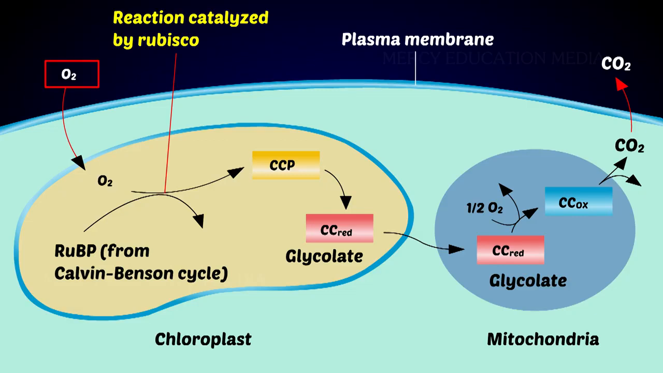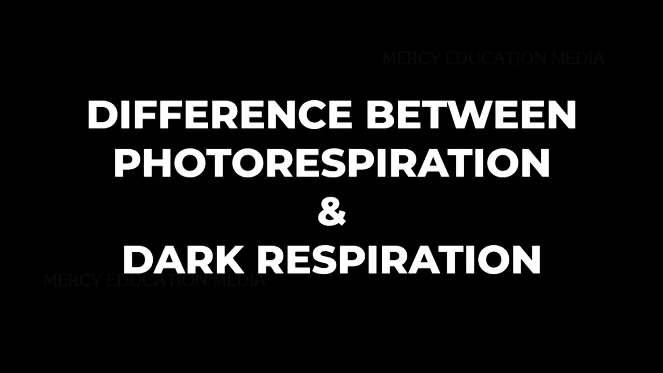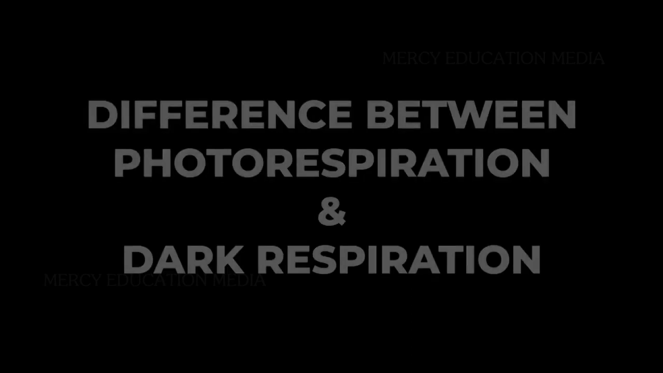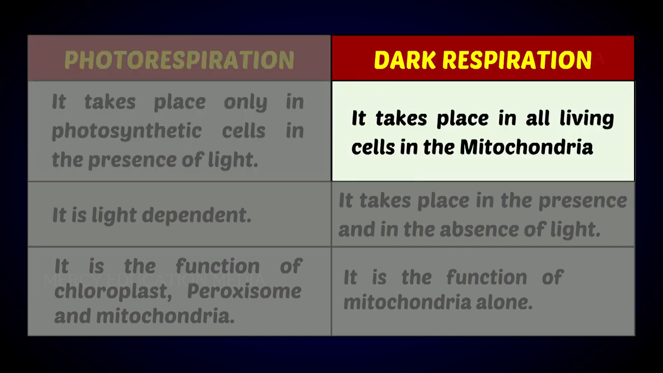Increased oxygen level increases photorespiration, whereas increased carbon dioxide level decreases photorespiration and increases photosynthesis. Now, sort out the difference between photorespiration and dark respiration. Photorespiration takes place only in photosynthetic cells in the presence of light. Dark respiration takes place in all living cells in the mitochondria.